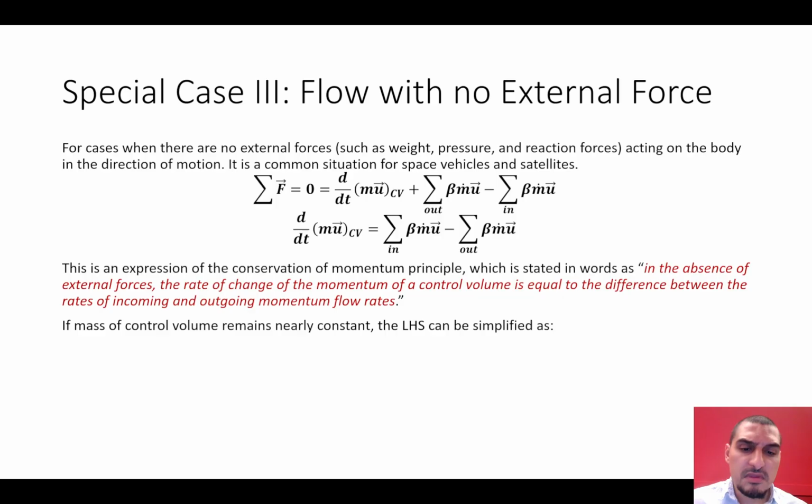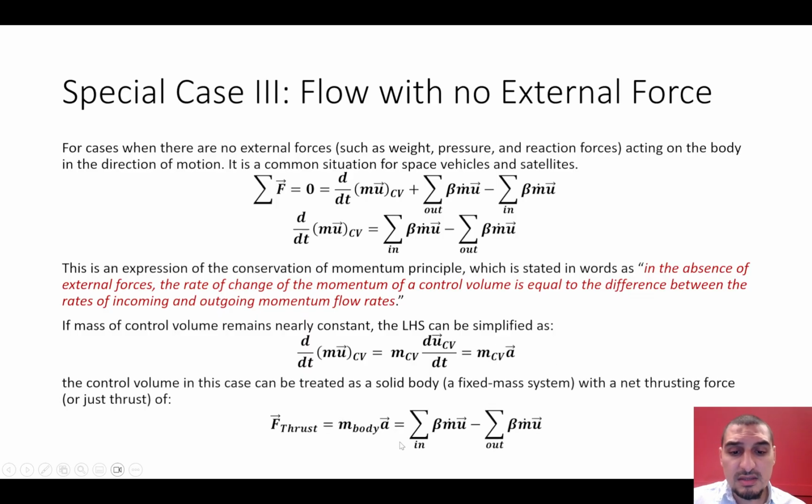But anyways, if the mass is constant, then we can get the mass out of the integration of the differentiation, and it's going to be the derivative of velocity, which is the acceleration. So this is the mass of the control volume times the acceleration, and it's equal to the sum of momentum in minus sum of momentum out, which is called thrust, because this is what pushes the bodies in space. It's like the fire that comes out of the engine of a spacecraft or a rocket or something. So these are the three cases.